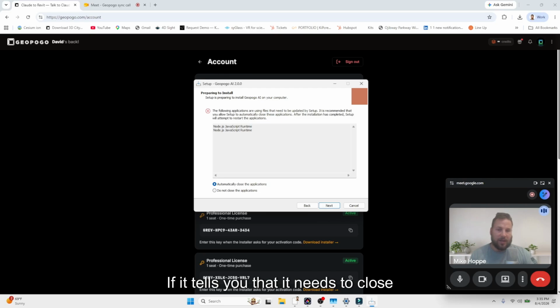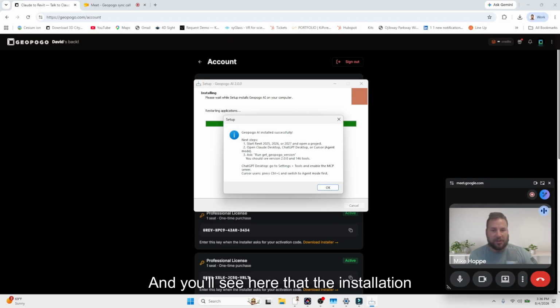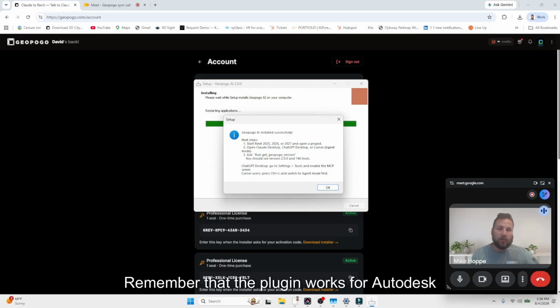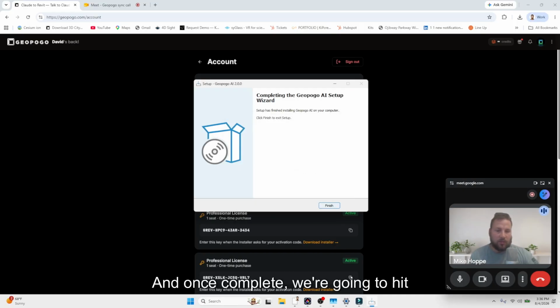If it tells you that it needs to close these applications, you can click Automatically Close the applications. If you do have Revit open, you must close Revit completely for the installation to fully go through. And click Next. And you'll see here that the installation is complete. Remember that the plugin works for Autodesk Revit 2025, 2026, and 2027. Please note that it does not work for Revit LT. And once complete, we're going to hit Finish.